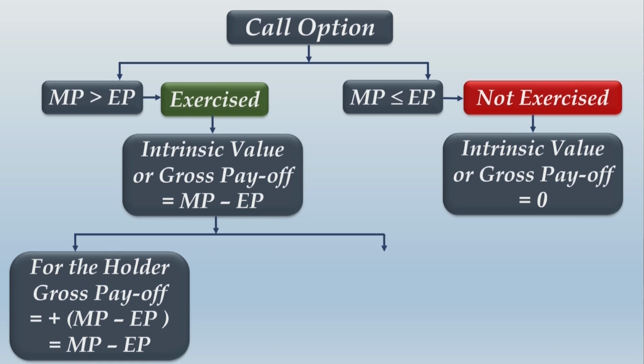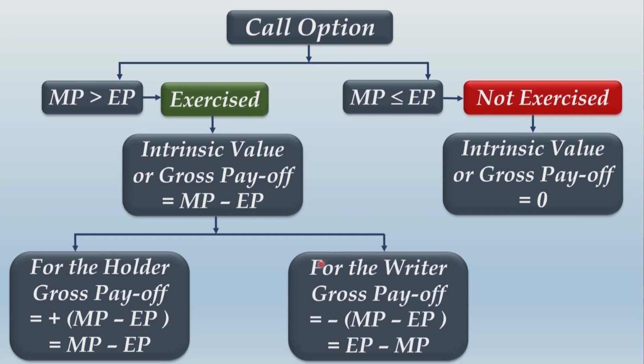And what happens to the writer? For the writer, the gross payoff, the value of the option is still MP minus EP, but it is the writer who will have to pay that value from its pocket. So for the writer, outside the bracket, you will put a minus sign because it's a cash outflow. So it is negative sign outside the bracket, and within brackets you have MP minus EP.